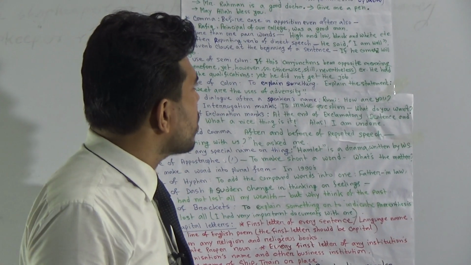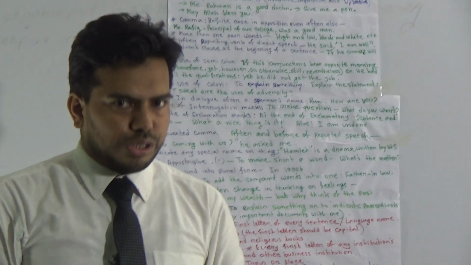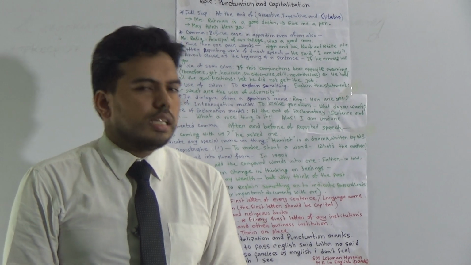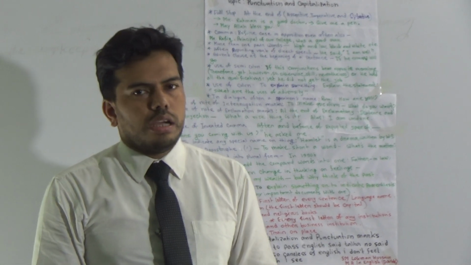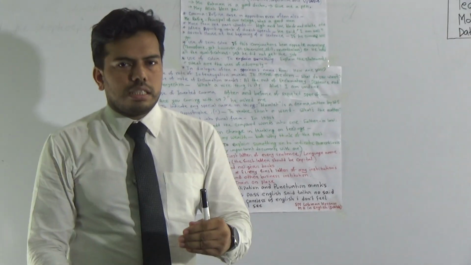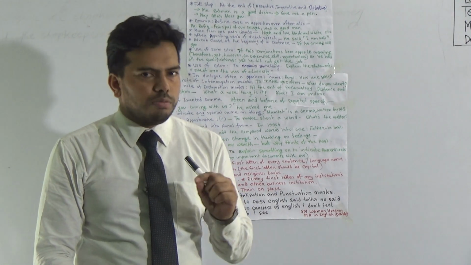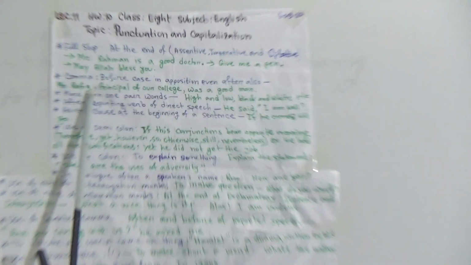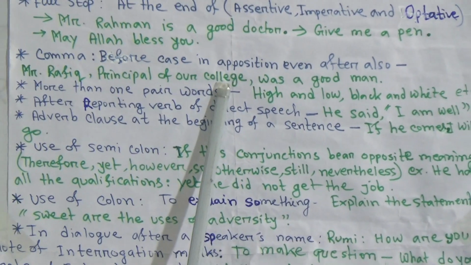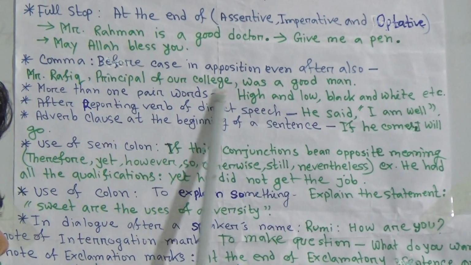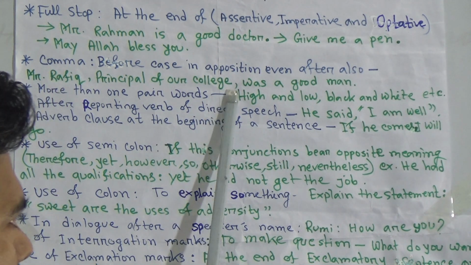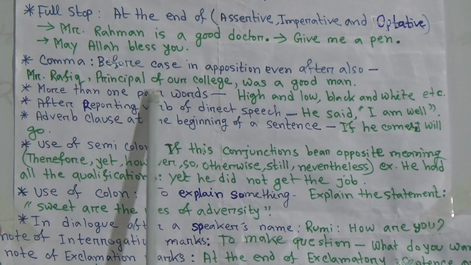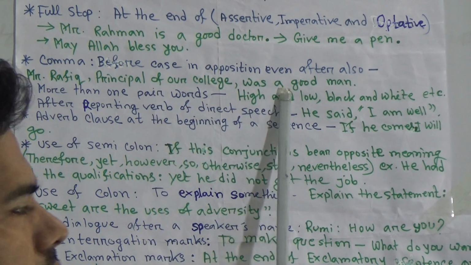Second one is comma. We should use comma in case in apposition. My first rule is case in apposition. What is case in apposition? Case in apposition is a form of grammar where a person's designation and his introduction will be given using comma after comma. If I say Mr. Rafiq, comma, principal of our college, here principal of our college is a designation of Mr. Rafiq, and then again comma, was a good man. I am talking about Mr. Rafiq, who was our principal, and he was also a good man.